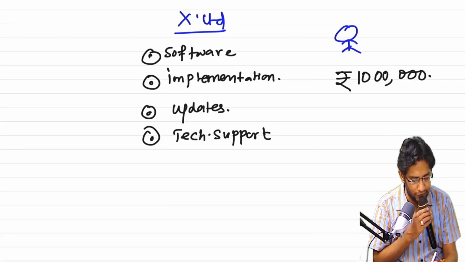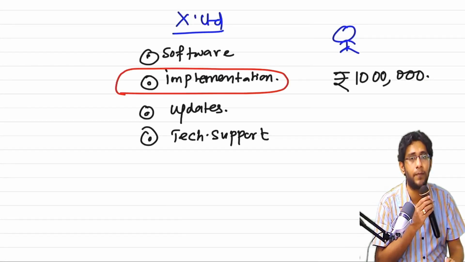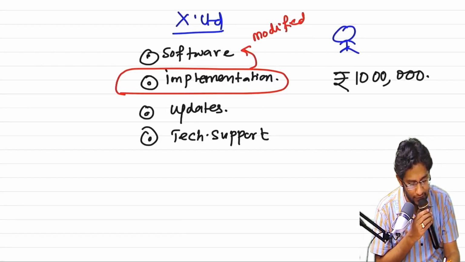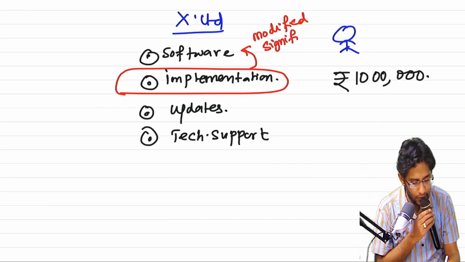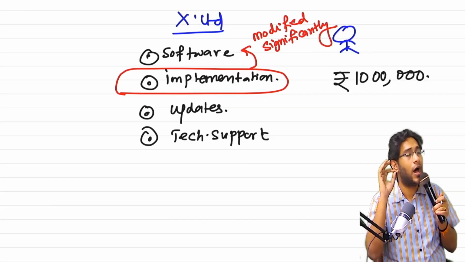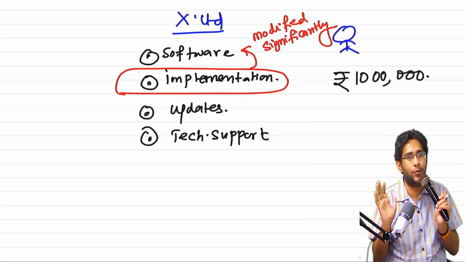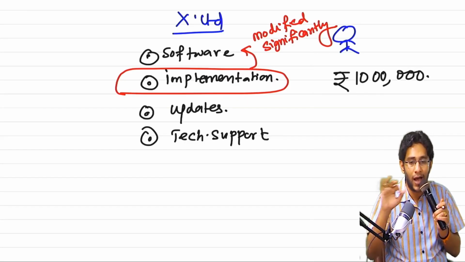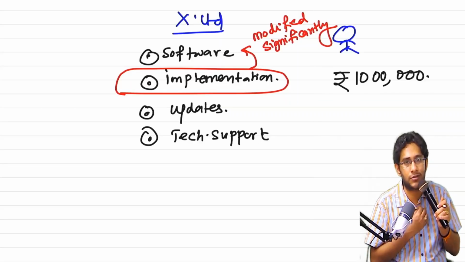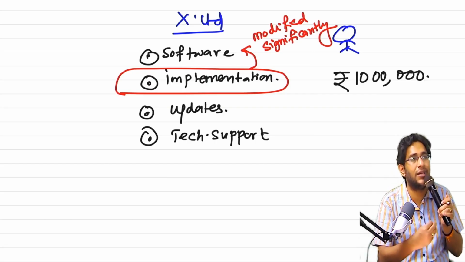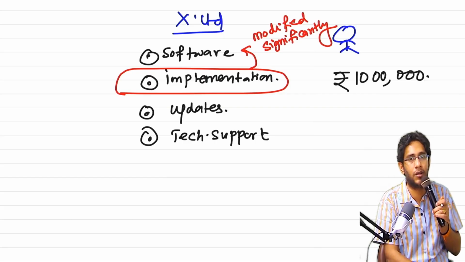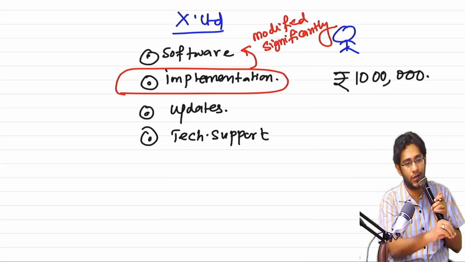In the course of implementation of software, the software has to be modified significantly. Indirectly, what I am trying to say is, whatever software I am selling to the customer is not the final software. That is the basic version. The remaining software coding has to be written in the course of implementation. Every software is not easy to install, sir. Installation sometimes will take months and years also. A customized ERP software you want, it will not happen in 1 or 2 days, 1 month. It will take months, sometimes years also, ERP software installation.